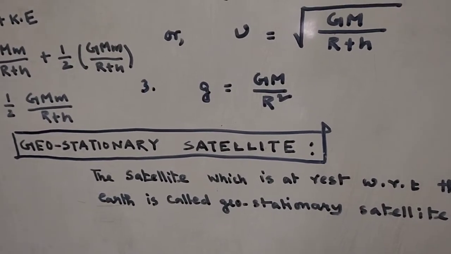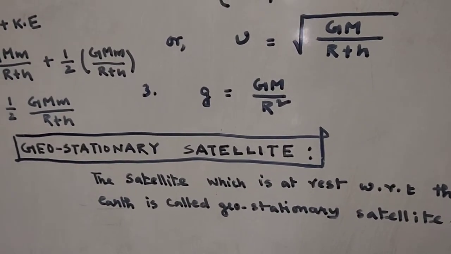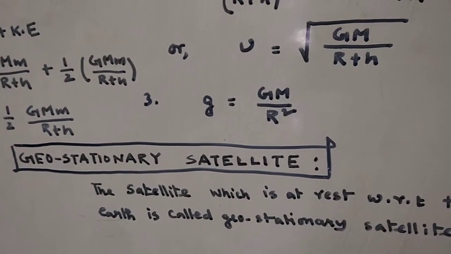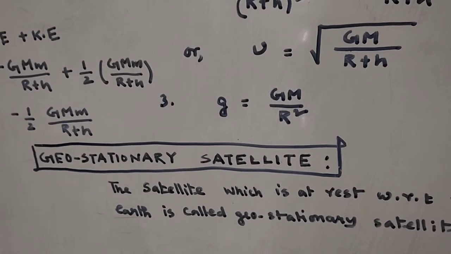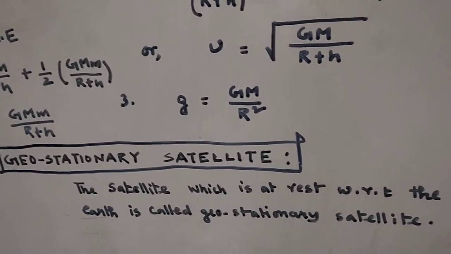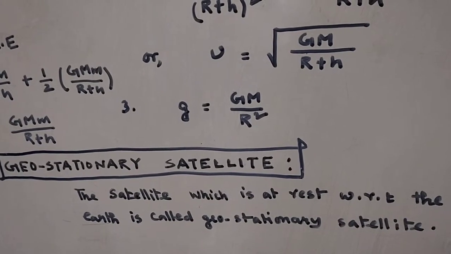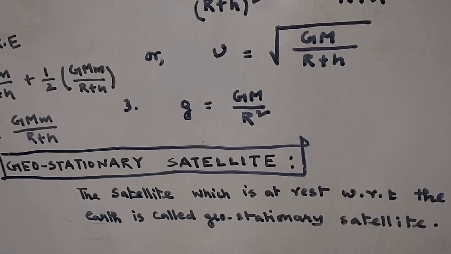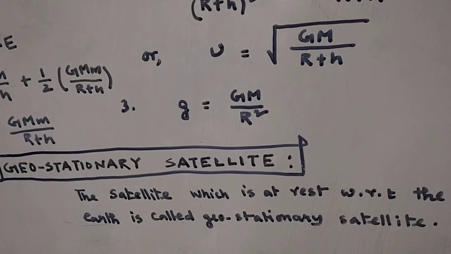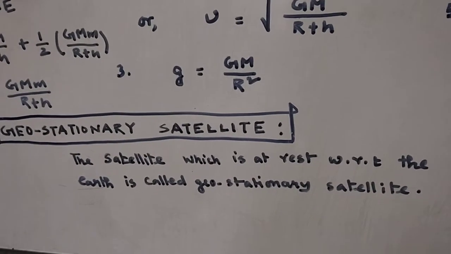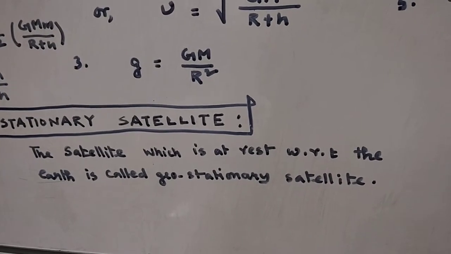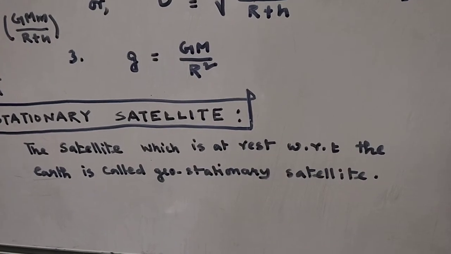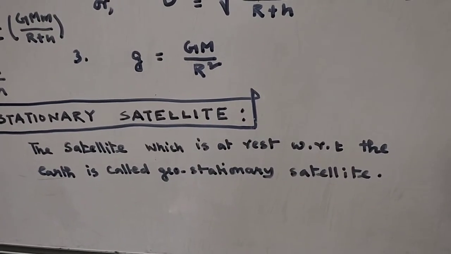Now you see geostationary, what does the name define? Stationary means it seems to be at rest. If you observe the satellite from the earth's surface, it seems to be at rest, because the time period is the same as that of the earth, that is 24 hours. So let me read out: the satellite which is at rest with respect to the earth is called a geostationary satellite.